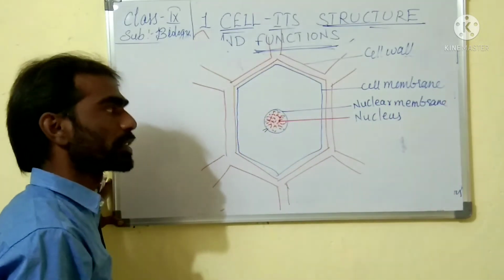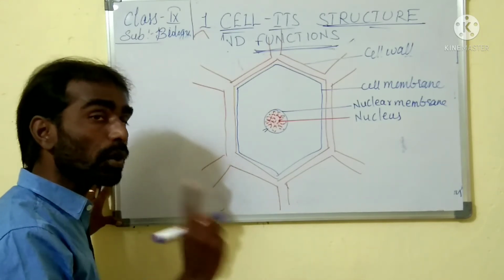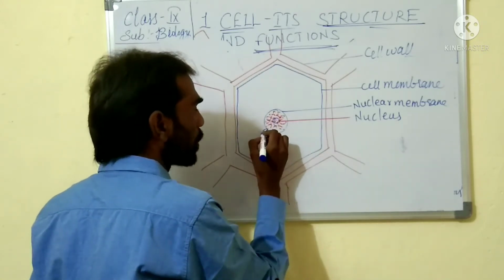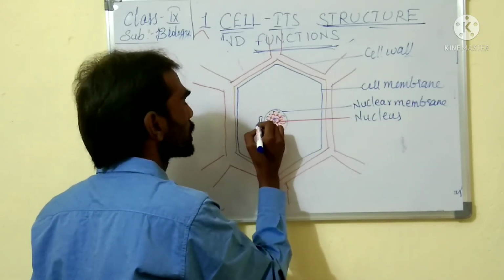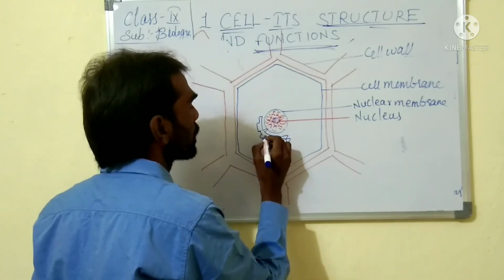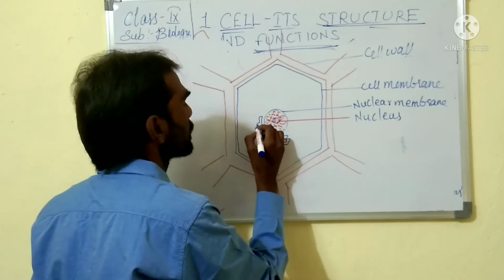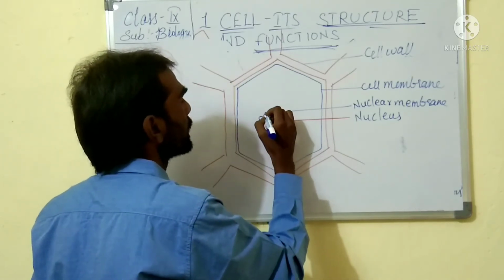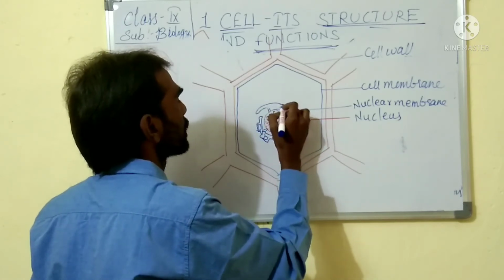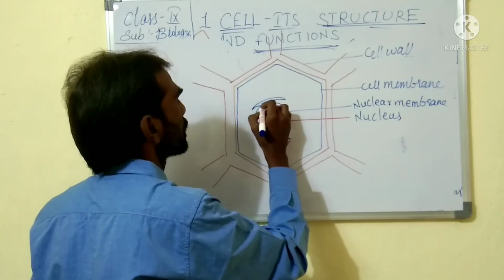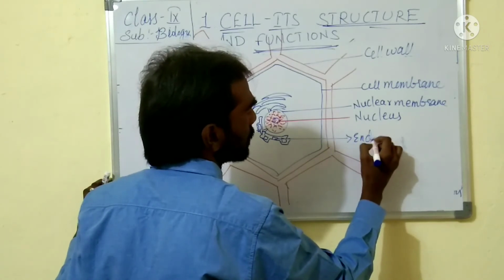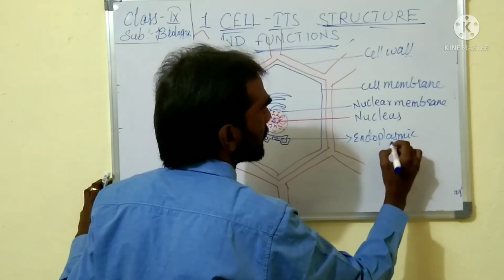In the centre you can see the nucleus, and around that you can see tubular network-like structures. These are called the endoplasmic reticulum.